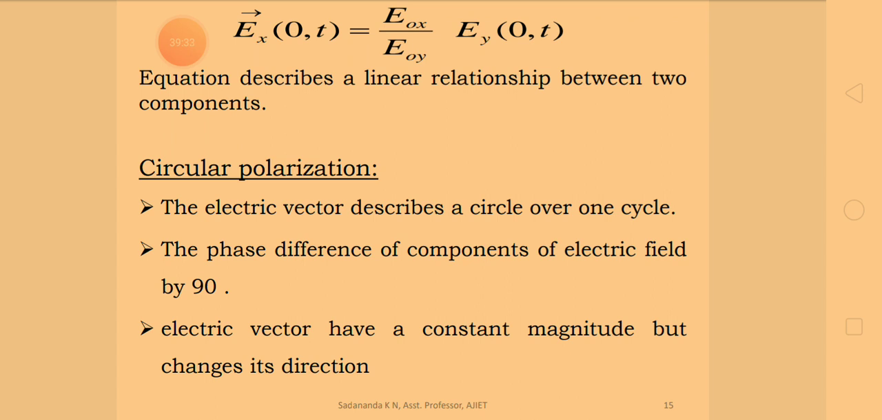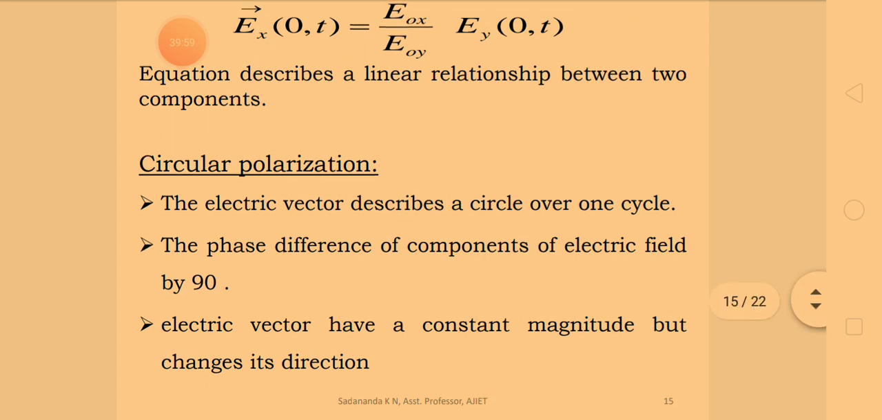The phase difference existing between the two components Ex and Ey will be out of phase by 90 degrees. Please remember, in the previous case there is no phase difference in the linearly polarized cases, but when it comes to the circular polarization there is a phase difference existing between the two components, that is Ex and Ey.